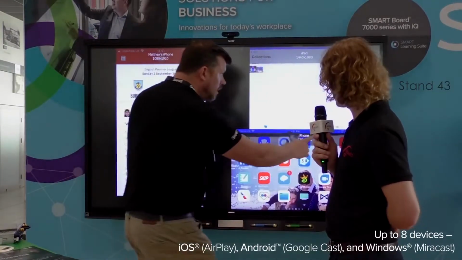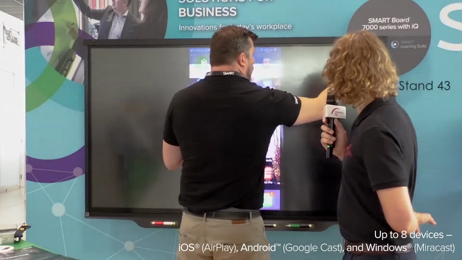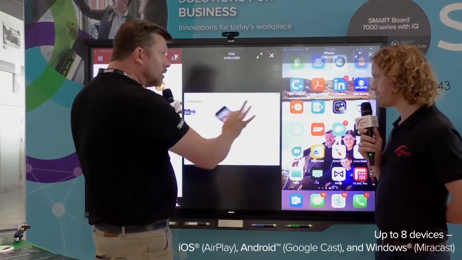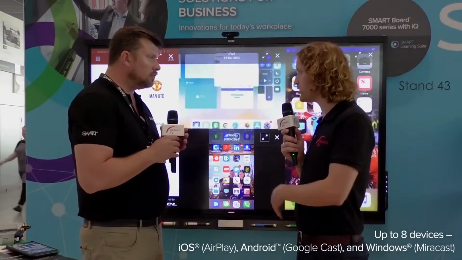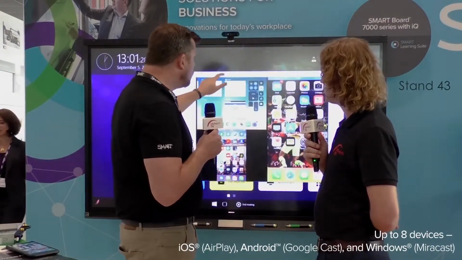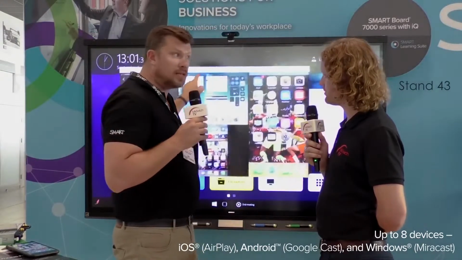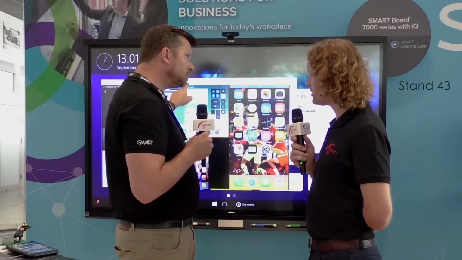I can choose one to focus on at one point, or I could do a comparative review of multiple at once. So you can share any information. I suppose if you've got other attendees in the meeting, you've got a bigger group of people, they can all bring their information as well. That's right. We can do up to 8 devices at once and do 60 frames per second. And I want you to notice that this is a window that can be shared through the Skype for Business call, so all the far end can witness and see what's happening. That's incredible.